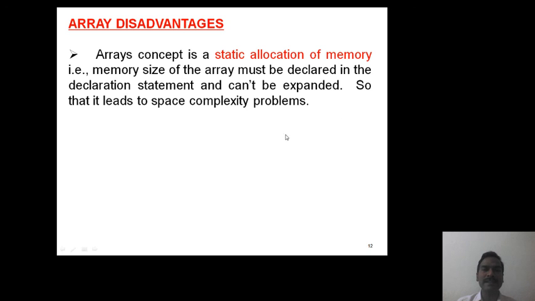Once the size is defined, the memory size cannot be expanded at runtime, so that it leads to space complexity problems. So the arrays concept is useful to apply only on a limited number of elements, since the size of the array is fixed at the time of its declaration.